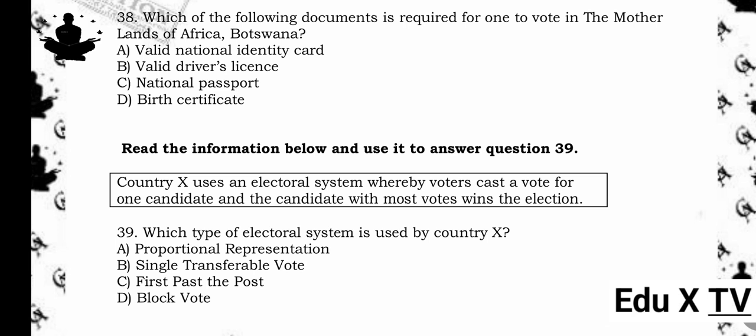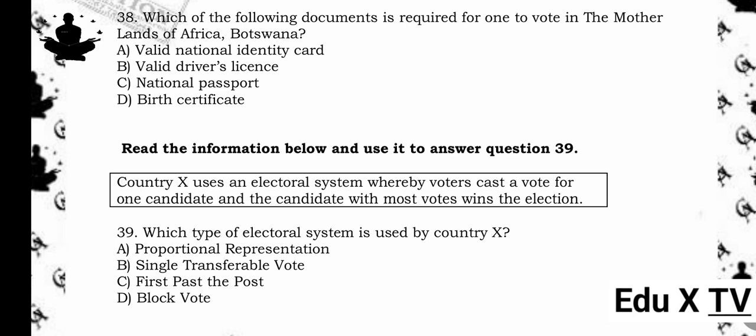Read the information below and use it to answer question 39. Country X uses an electoral system whereby voters cast a vote for one candidate and the candidate with most votes wins the election. 39. Which type of electoral system is used by Country X? A. Proportional representation. B. Single transferable vote. C. First past the post. D. Block vote. The answer is C. First past the post. Reason being, in the first past the post system, the candidate with the most votes wins, which matches the description of Country X's electoral system.